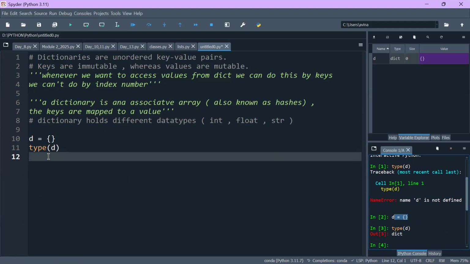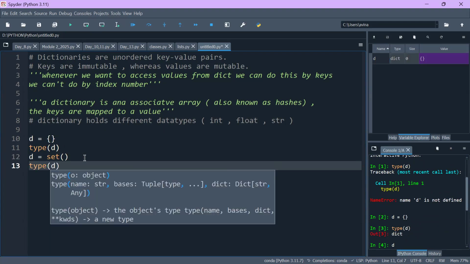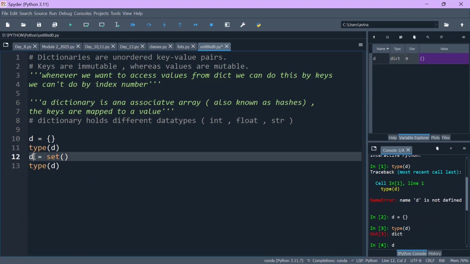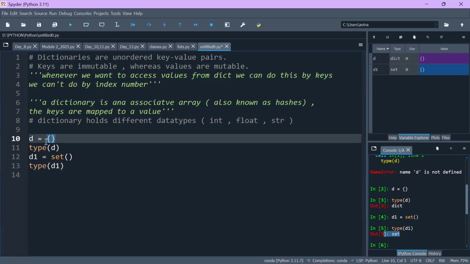Because in set, how we define is like this. D is equal to set. We define like this. And now if we check the type of D, just say D1, and now we check it, then you can see it is set. So both are enclosed in curly braces, but their way of definition is a little different. We have to write set here.